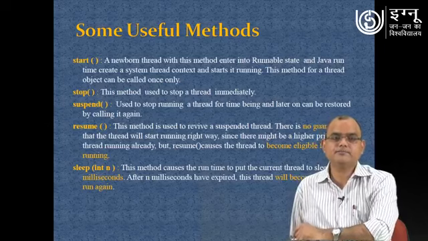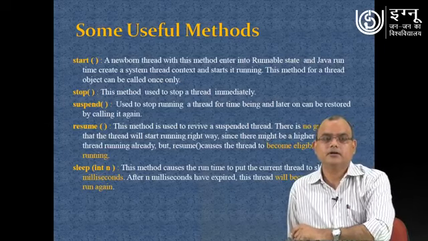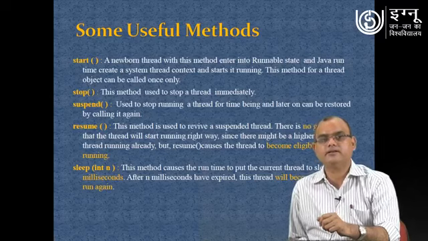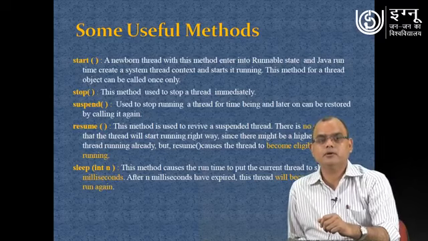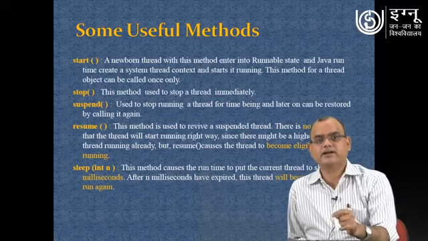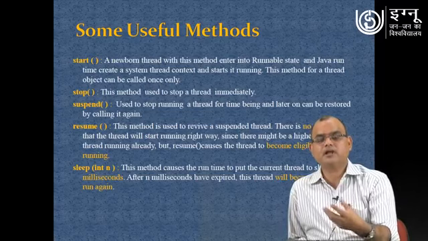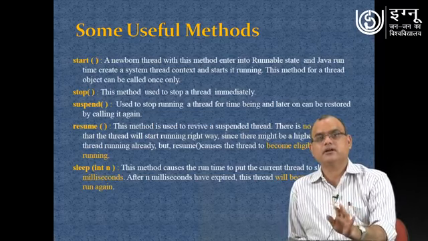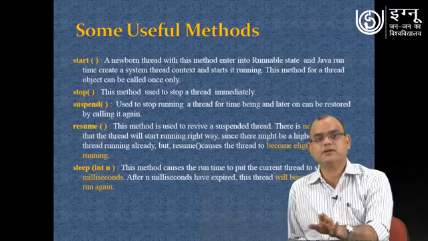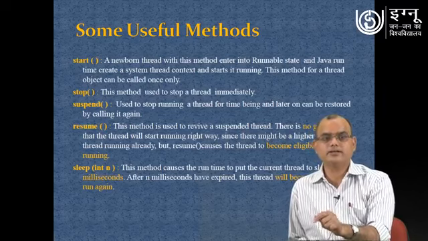Now let us see some useful methods. The very first method is the start method. We have already seen that you have to call the start method on the thread to make the thread runnable. Basically, once you call the start method, your thread is ready to run and it is waiting for CPU time. Once CPU time is allocated, it will be running.